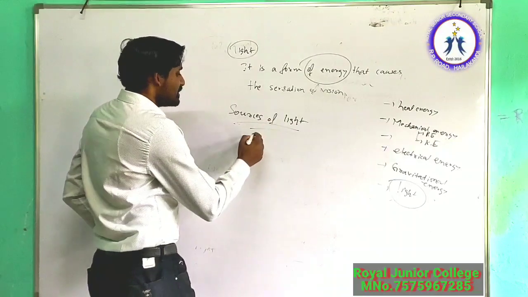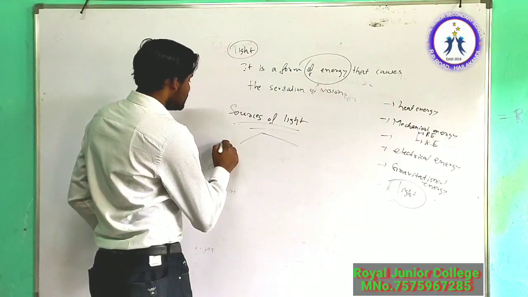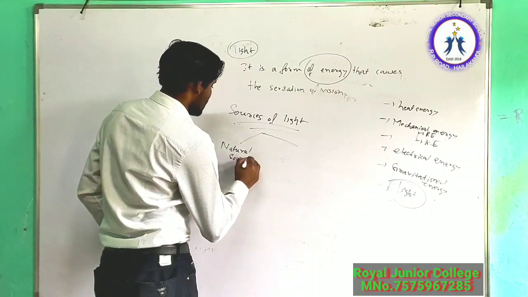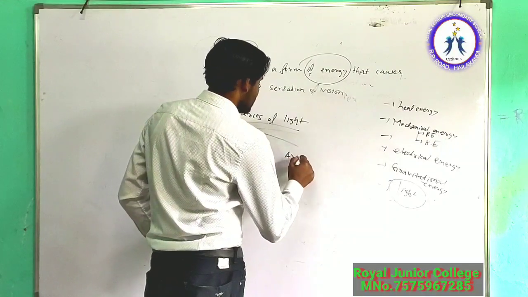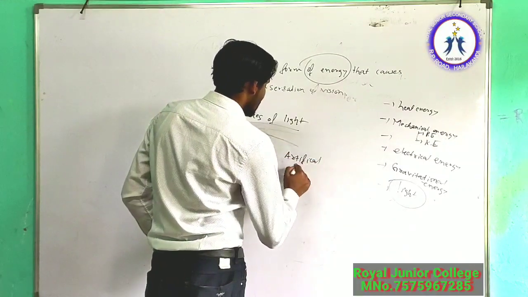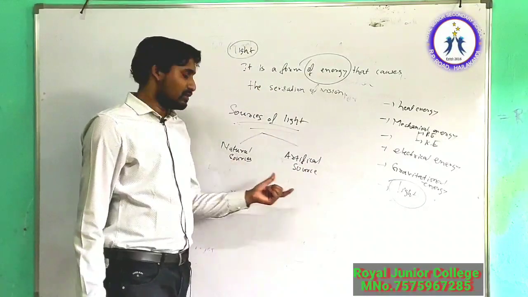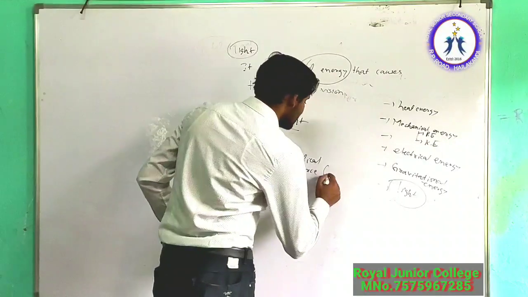So the source of light means from where you can get light. Sources of light can be either natural sources of light, or artificial sources of light. Artificial means man-made.